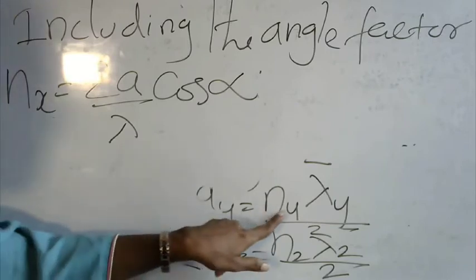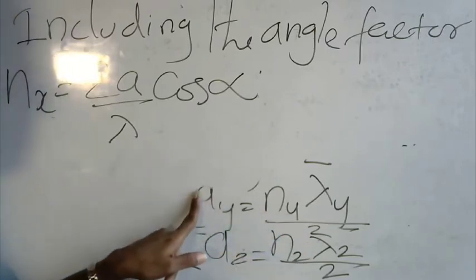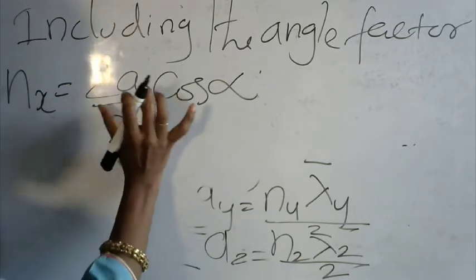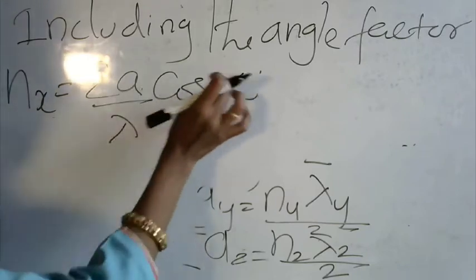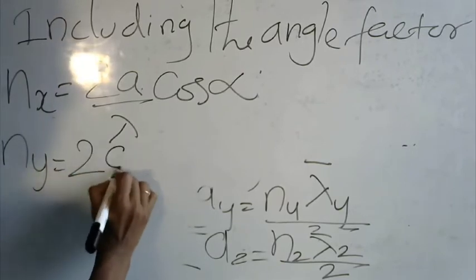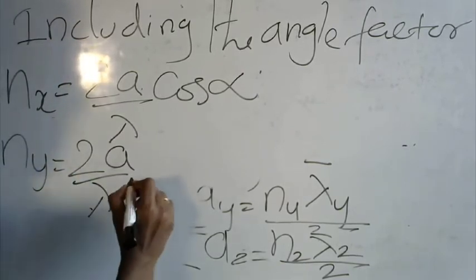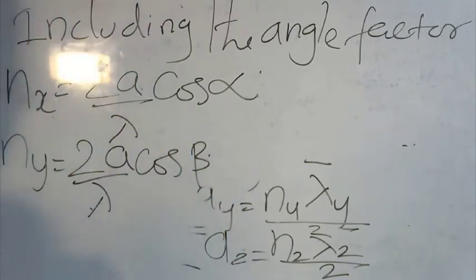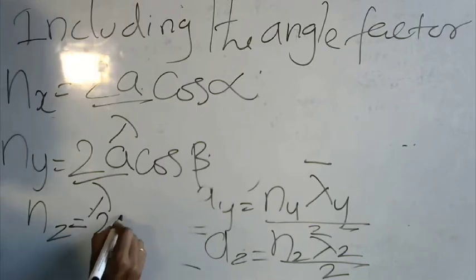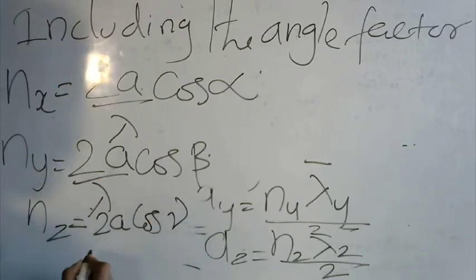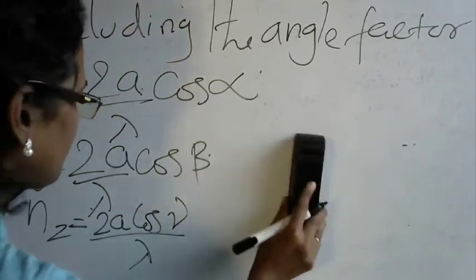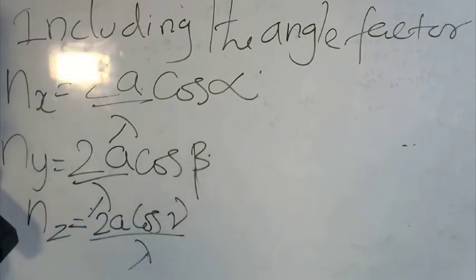And ny will become 2a by lambda into cos beta, no more just a along y, with the cos angle included. And nz will become 2a cos gamma by lambda. Okay, is that clear to you?